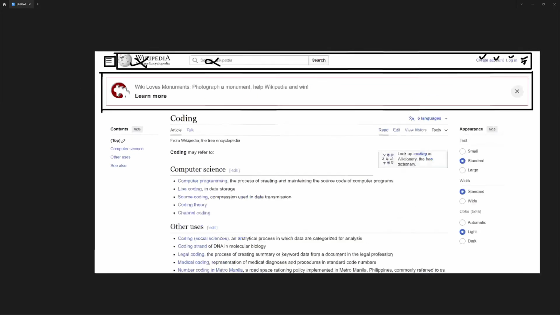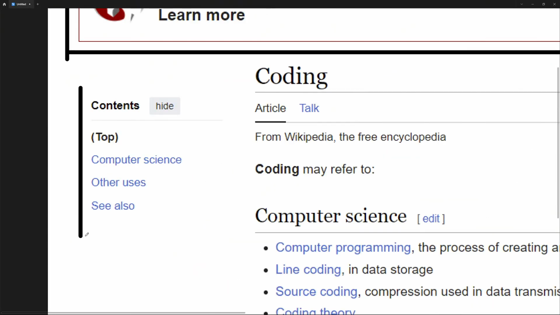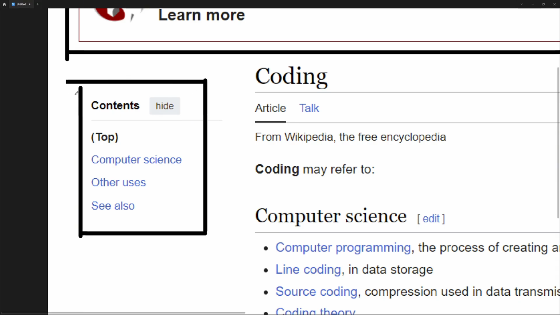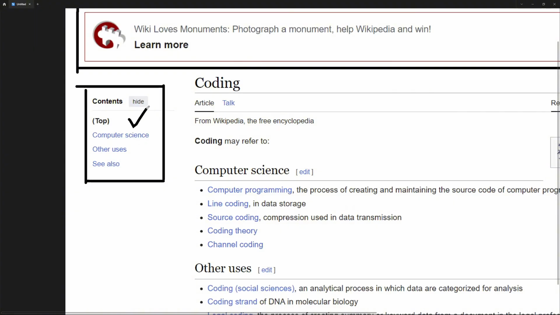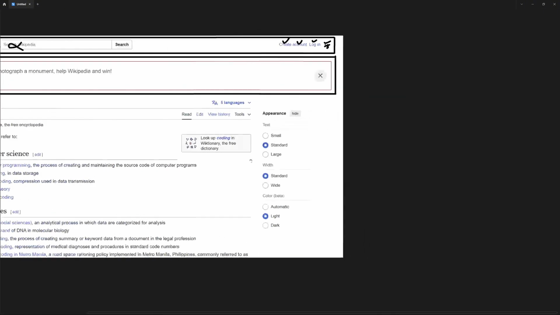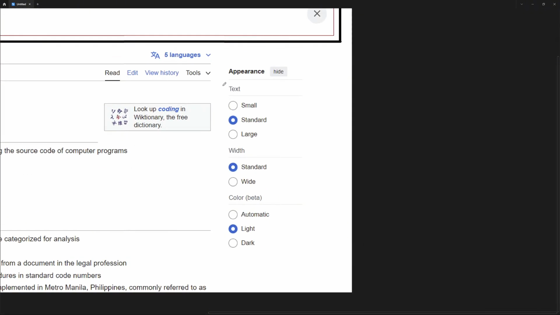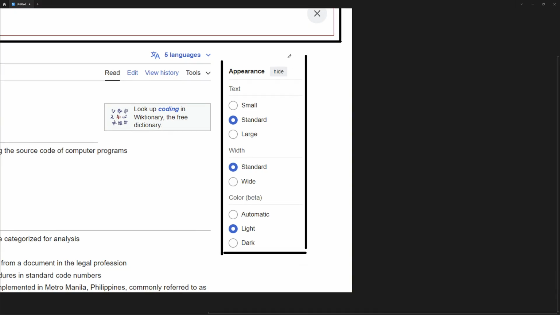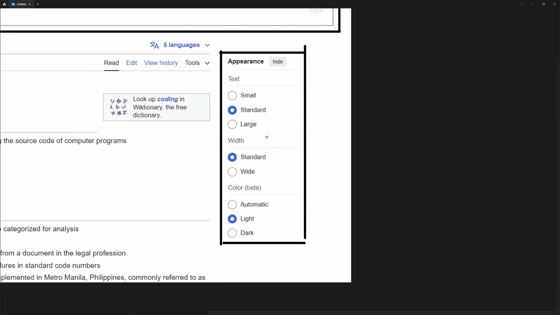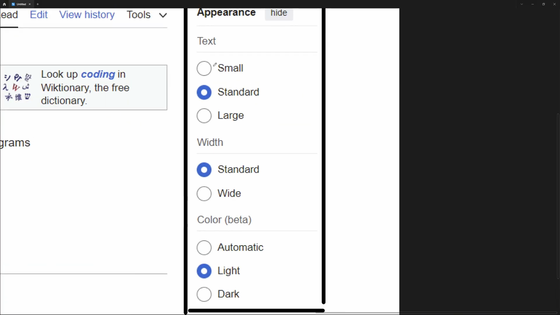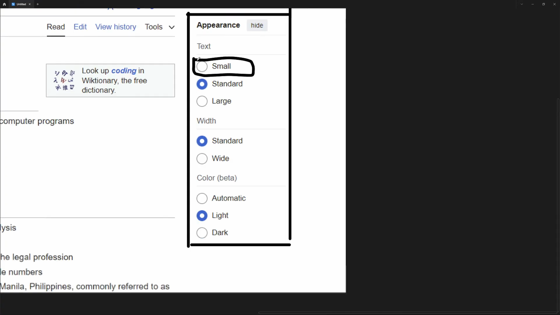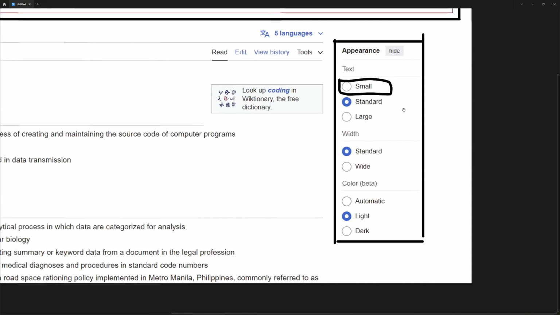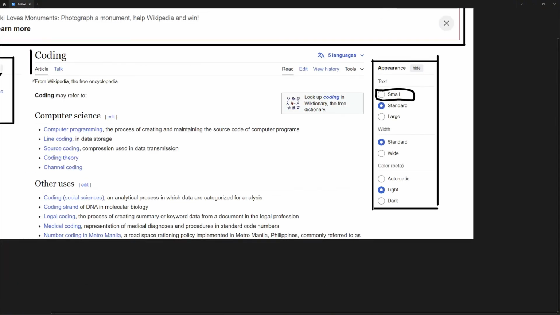Okay, and we are also going to create a component for the sidebar, or you can give it the name aside if you wanted to, but I'm going to give it the name sidebar, and I guess that's going to be fine. And also we are going to create a component for the appearance, so I'm going to mark that as a separate component. We can also split this entire UI into nested components as well. We can also create a separate component for these radio buttons if you wanted to, but we don't have to do that. And also we are going to create a component for the header.